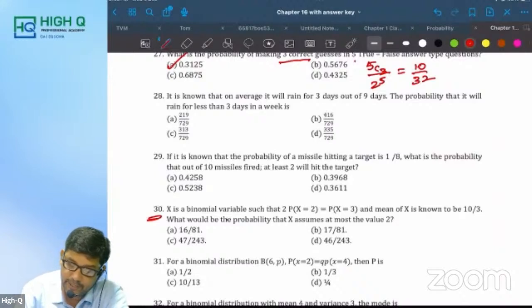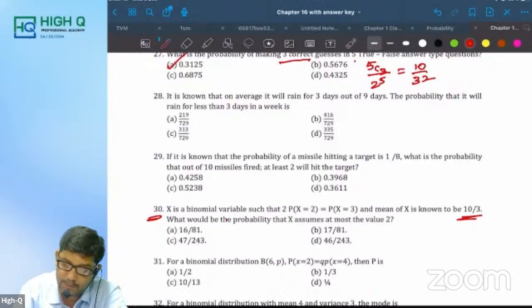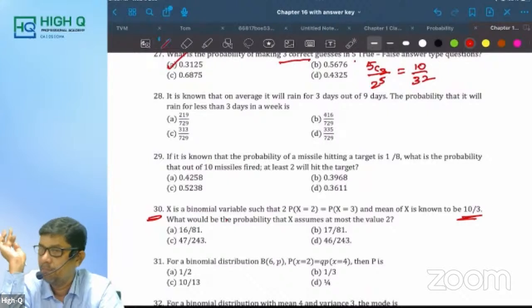X is binomial variable such that P of x is equal to 2 is equal to P of x is equal to 3. Mean of x is known to be 10 by 3. What would be the probability that x assumes utmost value of 2? This is a lengthy sum. But I want to do it.